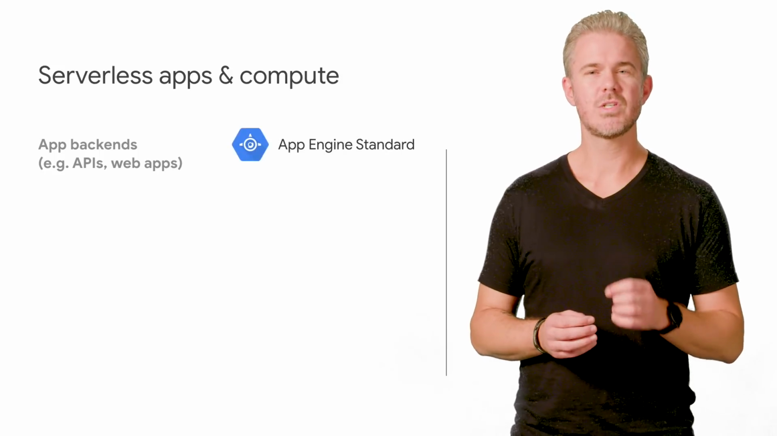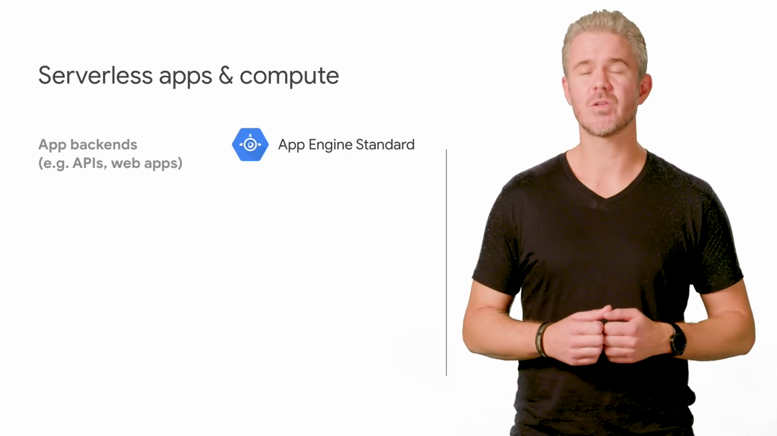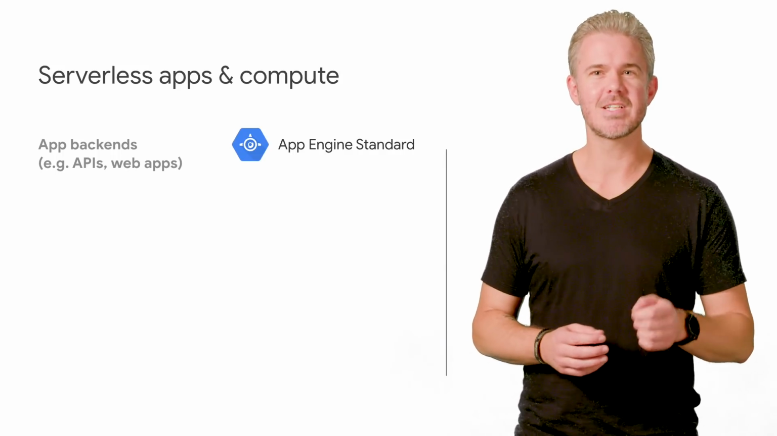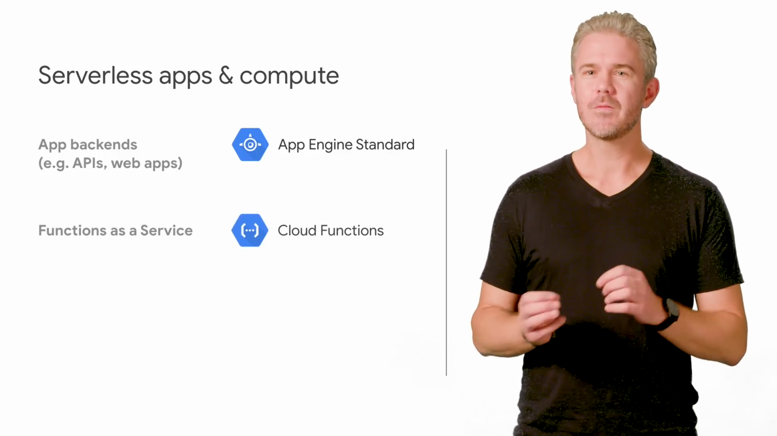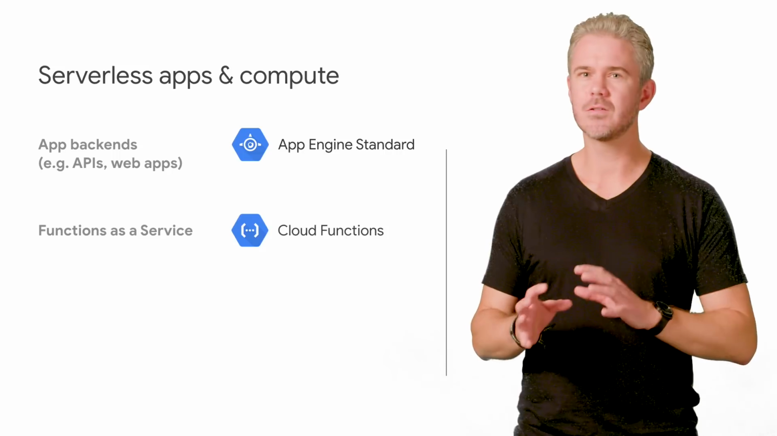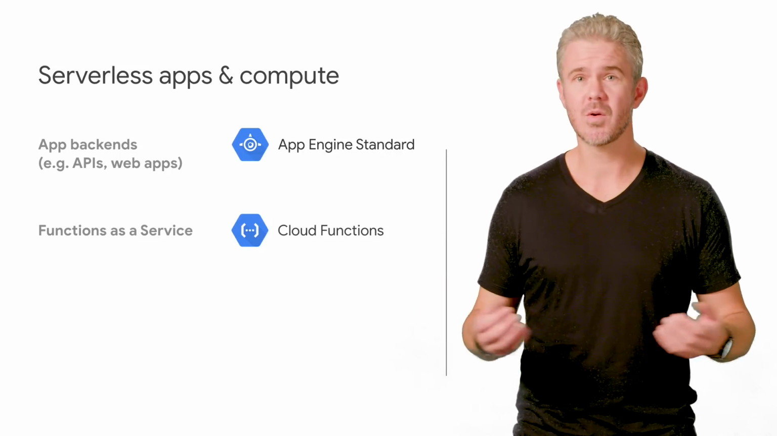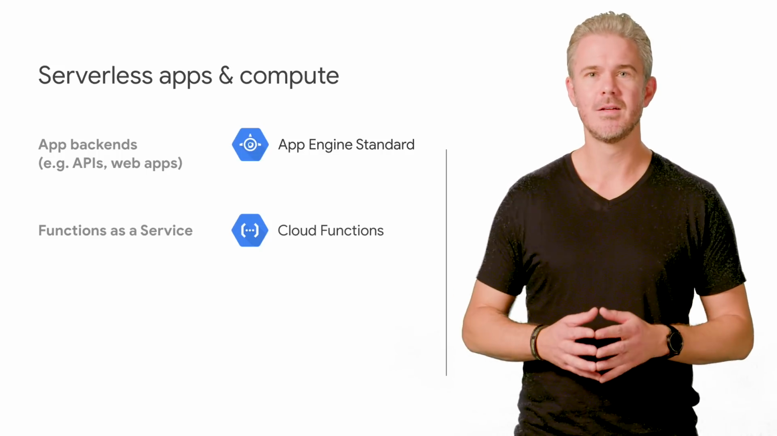Here are 3 serverless app and compute tools. First is App Engine, which is designed to run an entire web backend. And with our 2nd generation runtimes, you can write your apps in an idiomatic way that's standard for each language, and App Engine will run and scale it for you. Cloud Functions are small, single-purpose functions that are triggered by events in the cloud: an HTTP request, a file upload, a database change in Firestore, and more.